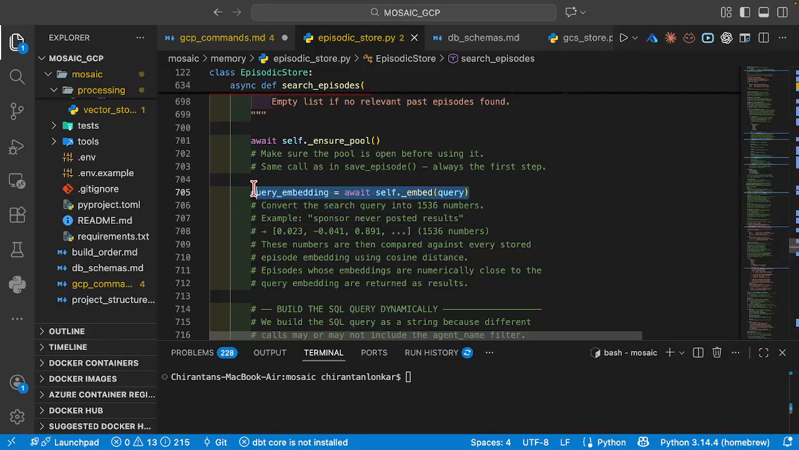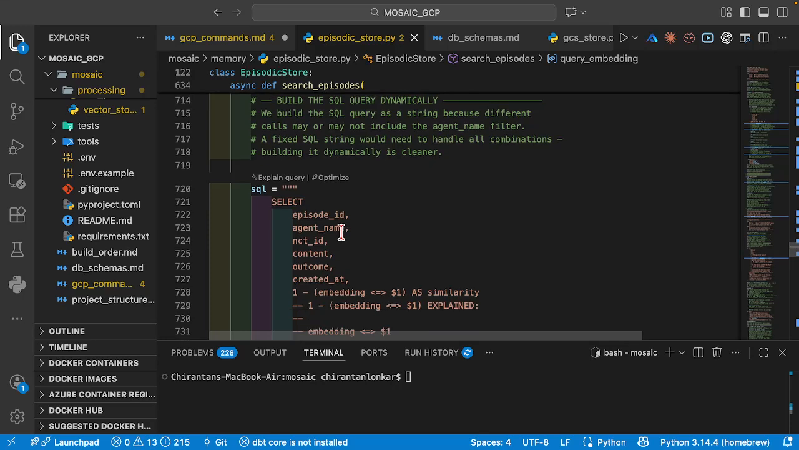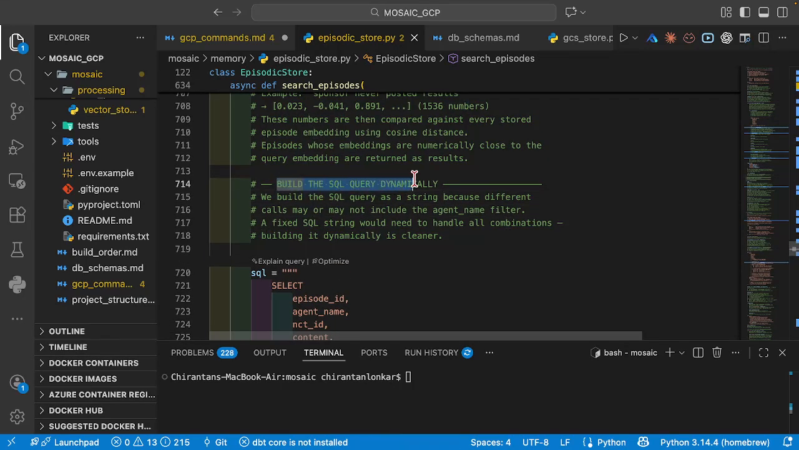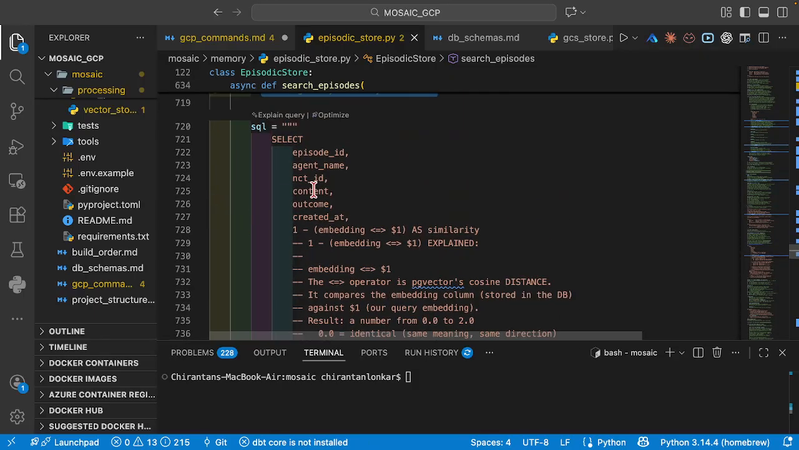Whatever question is asked by the user also gets embedded. Okay, and then what do we do? We build a SQL query dynamically, which means we build a SQL query as a string, because different calls may or may not include the agent name filter. A fixed SQL string would need to handle all the combinations.